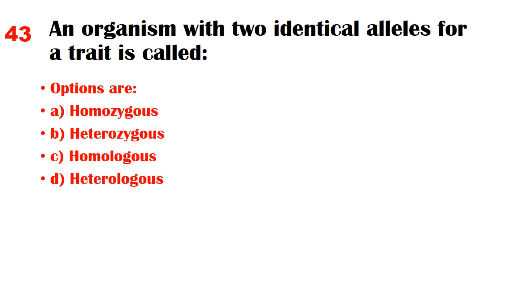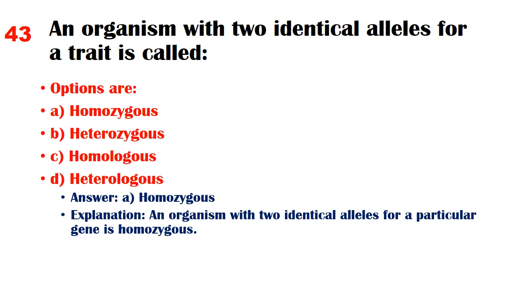An organism with two identical alleles for a trait is called. Options are A. Homozygous, B. Heterozygous, C. Homologous, D. Heterologous. Answer: A. Homozygous. Explanation: An organism with two identical alleles for a particular gene is homozygous.